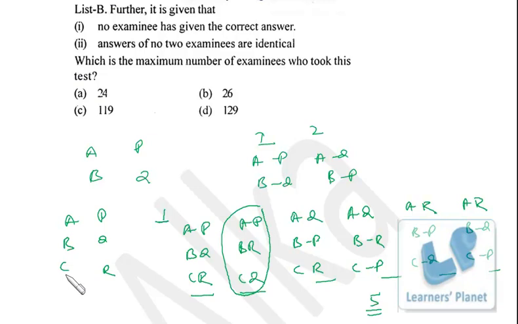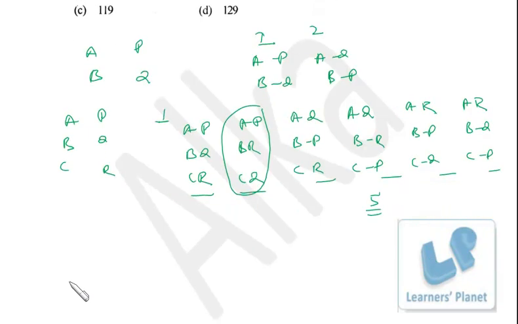Now same thing we go for 5 students. Now how do we get this? Every time we cannot make these many combinations. So to make it very simple, I choose A. A has 3 options to make the combination: AP, AQ and AR. Now A has made a combination with any one of them.